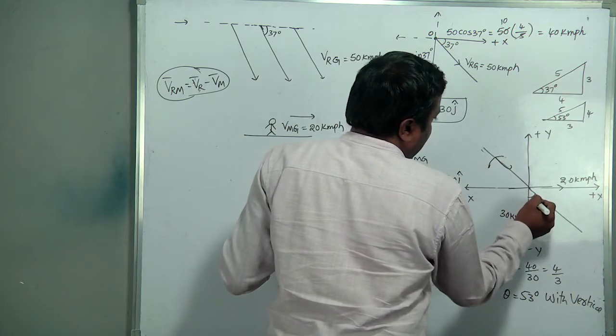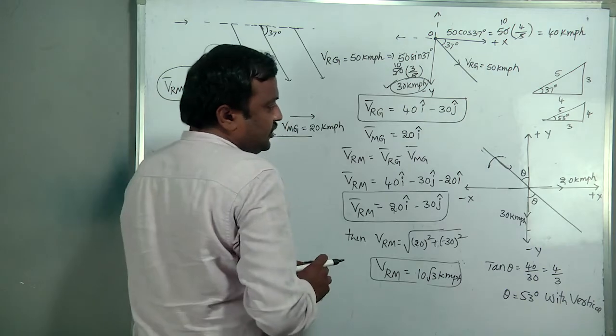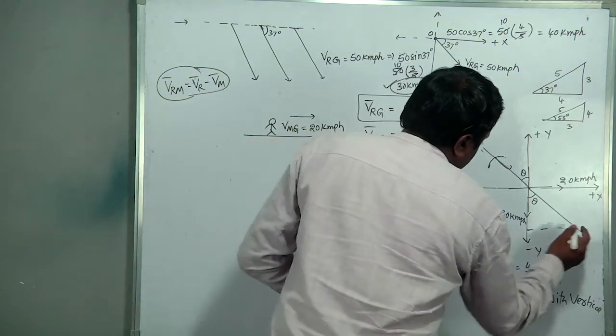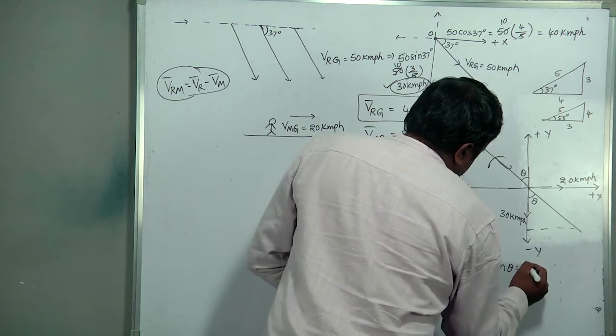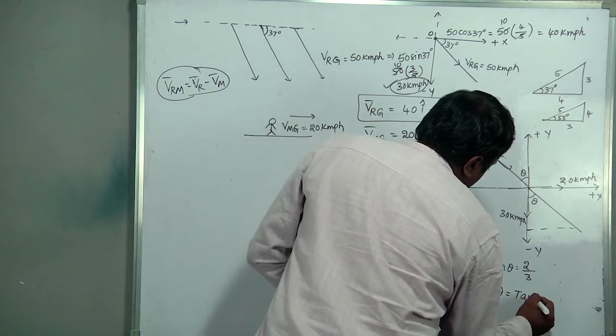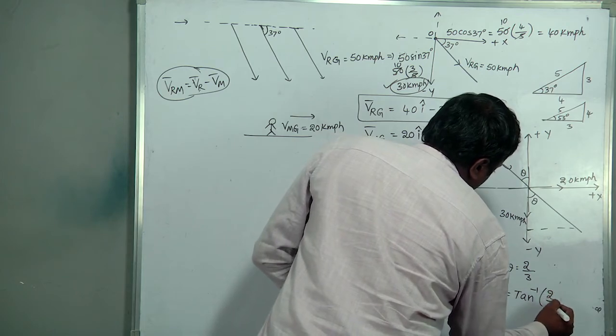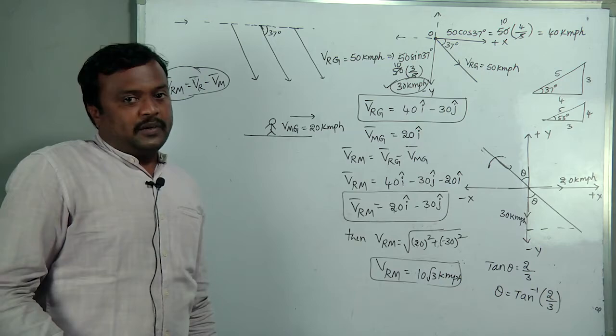If it is theta, automatically this one is also theta. In this situation, tan theta, what happened? 2 by 3 will come. Tan theta is equal to 2 by 3. Then theta is equal to tan inverse of 2 by 3 with the vertical.